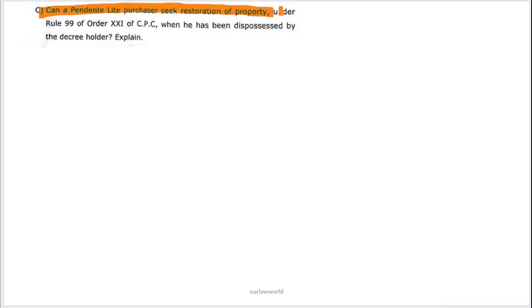Can a pendente lite purchaser seek restoration of property under Rule 99 of Order 21 CPC when he has been dispossessed by the decree holder? Explain. To understand this question, we'll go through Order 21.